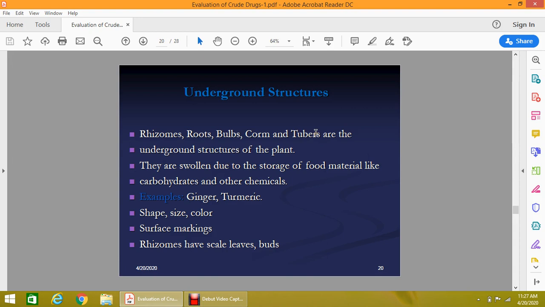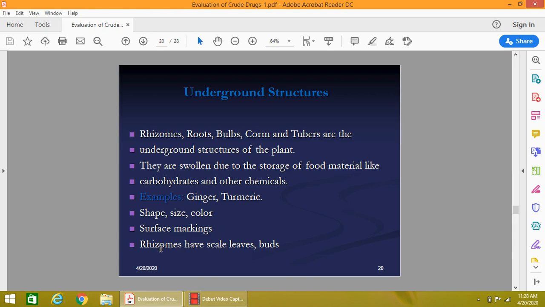As you know, these are the underground part of the plant, and these are the solid part of the plant due to food storage. It contains carbohydrates and some other material. Examples are ginger and turmeric, and we can measure their shape, size, color, surface marking and external marking.